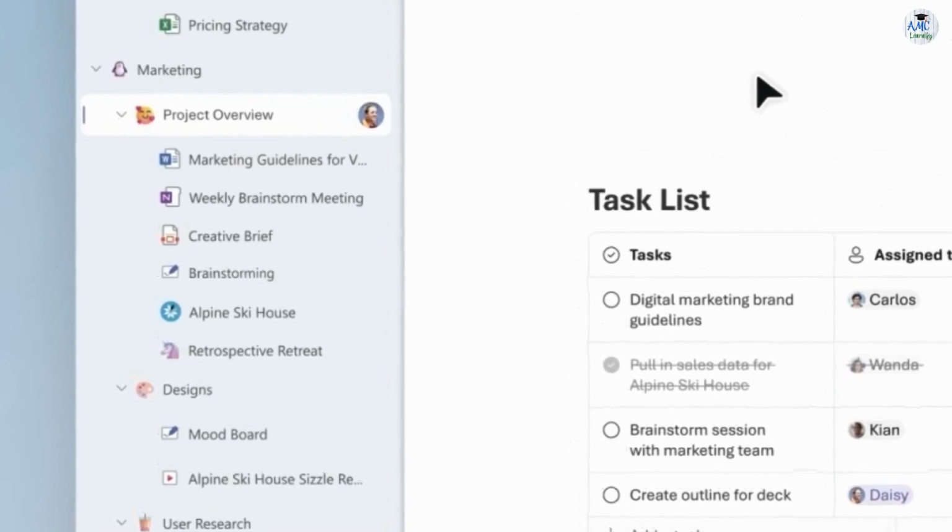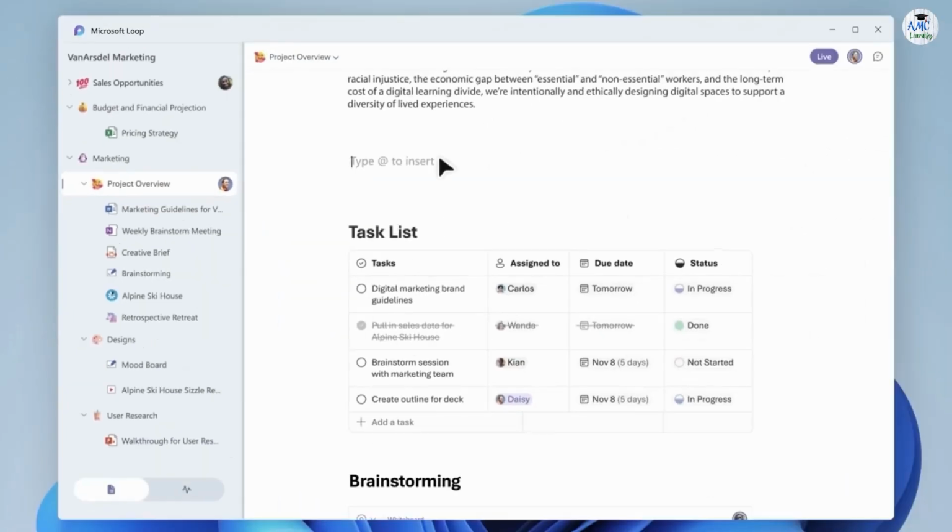Thus, once more, this can best be described as similar to a file explorer. As for your project, though, additionally, you can collaborate with others in this space. It's time to put it to the test. Fortunately, anyone with a Microsoft account from work or school can immediately test this out.